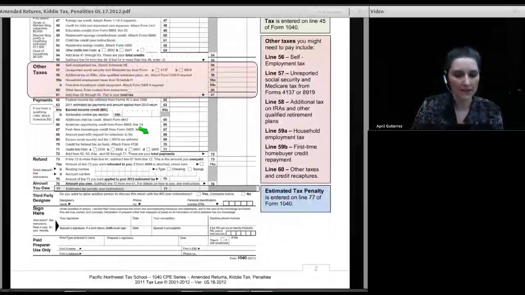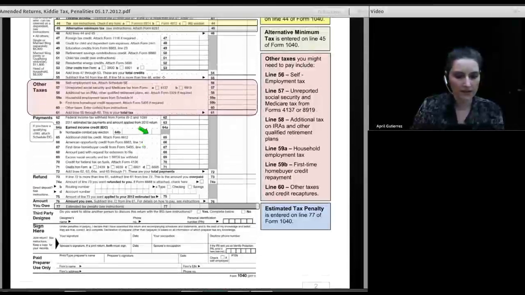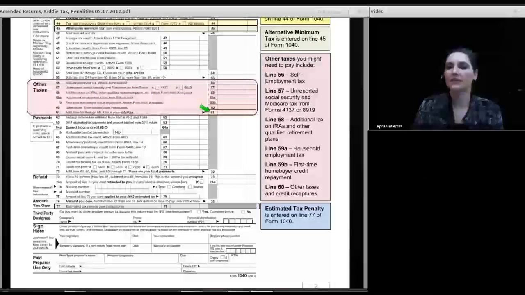We're looking at the number on this line, line 61. What was on line 61 for 2010? And what's on line 62 this year? Is 62 more than the amount shown on line 61 of last year's return? If it is, I shouldn't have an estimated tax penalty, regardless of how much I owe this year.